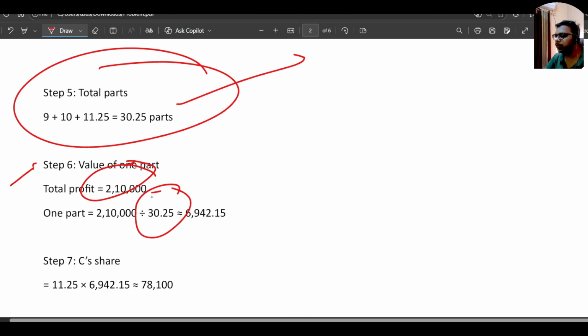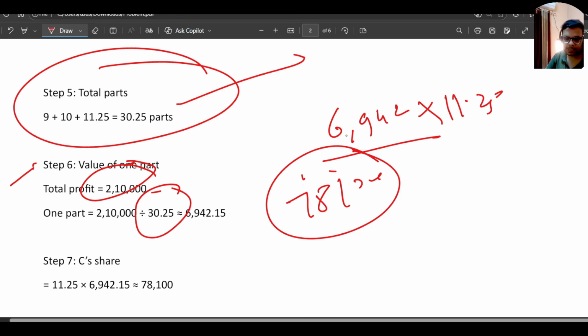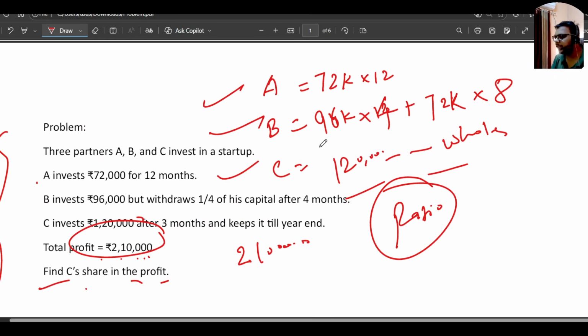So we can divide it by 30. The one part value will be 6,942, and we can multiply it by C's share, which is 11.25. The final answer will become 78,100 rupees, which C will get, because this was the ratio which we got for C, 11.25. So this way we can solve it.